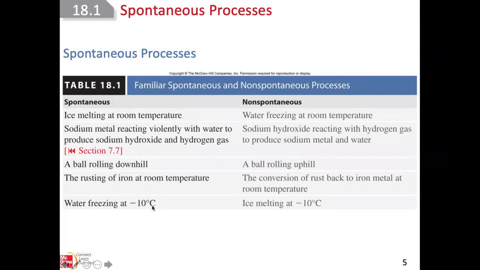has to be a specific set of conditions, less than 0 degrees Celsius, let's say minus 10 degrees Celsius. The processes can also be non-spontaneous. Water freezing at room temperature, it would not happen, right? And if I take sodium hydroxide and the hydrogen gas, they will never give me sodium metal and the water. The reverse reaction is not spontaneous. And if I have a ball, it will not go spontaneously uphill by itself.